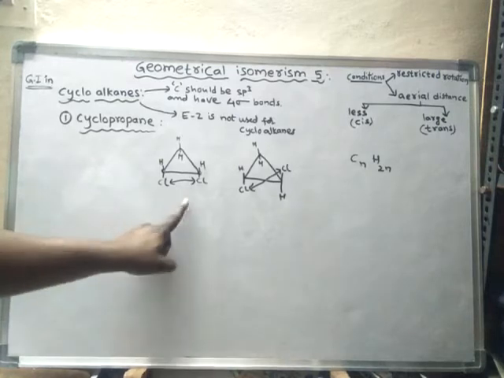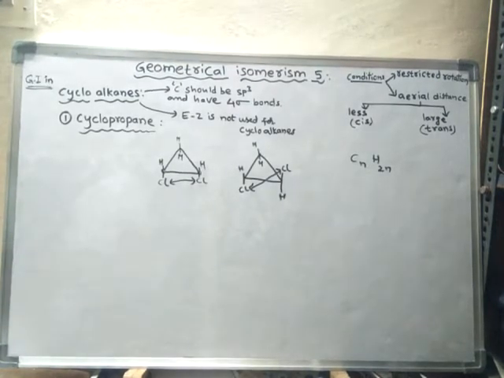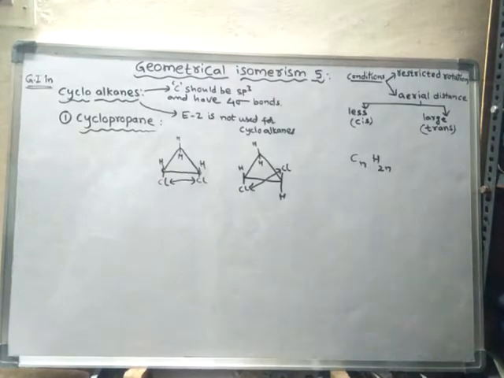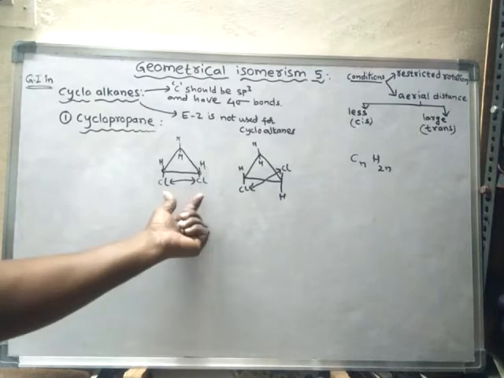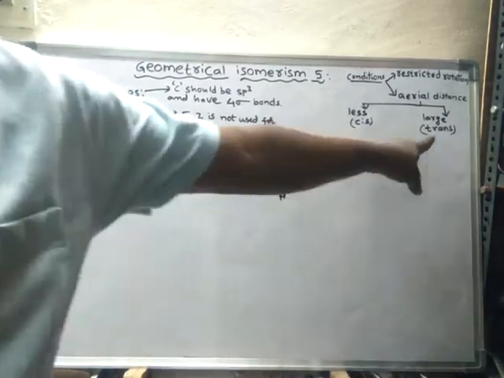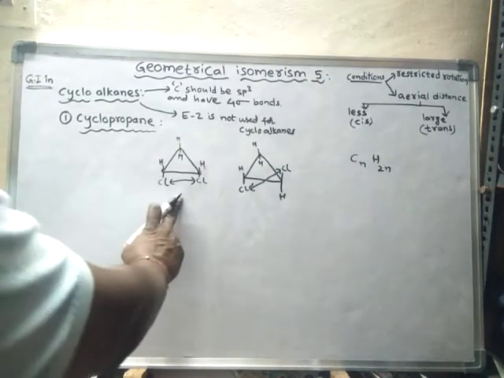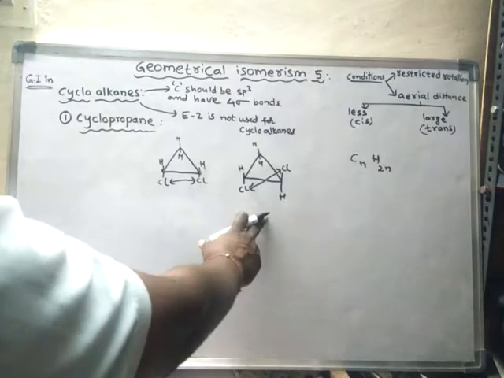That means in both cases the aerial distance between these two is not the same. When the aerial distance is not the same, it is said to be cis-trans isomerism. When the aerial distance is less, it is said to be cis form, and when the aerial distance is large, it is said to be trans form. So this is a cis isomer and this is a trans isomer.